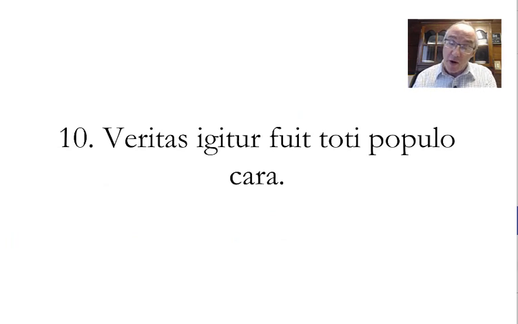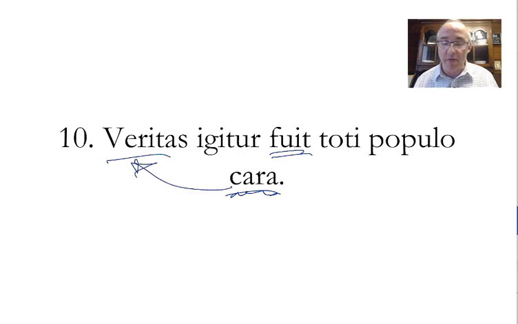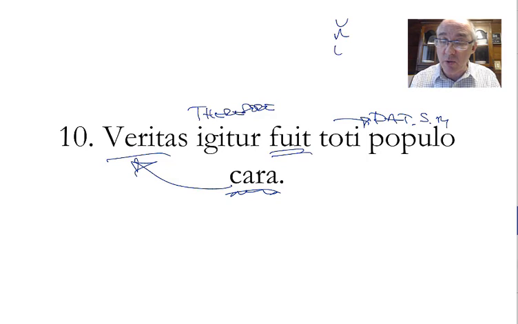Number 10. Veritas igitur fuit populo, toti populo cara. This is a form of the verb to be. Truth was dear. That's not the subject, that's the adjective that modifies. Truth, therefore, was dear, toti populo, for the whole, or to the whole people. Dative, singular, masculine. Toti modifies it, and toti, remember, it's one of those unus nauta words. And so the dative form is a little bit cockamamie. Therefore, truth was dear to the whole population, to the entire populace.